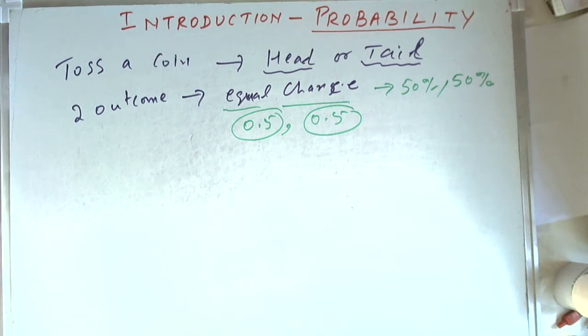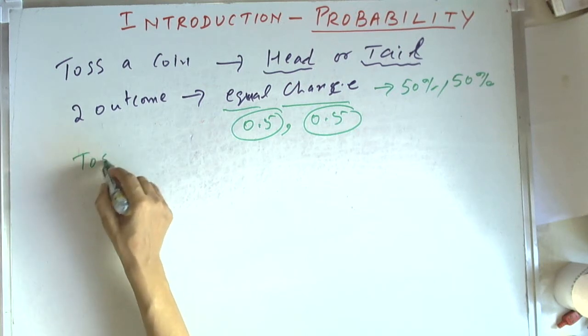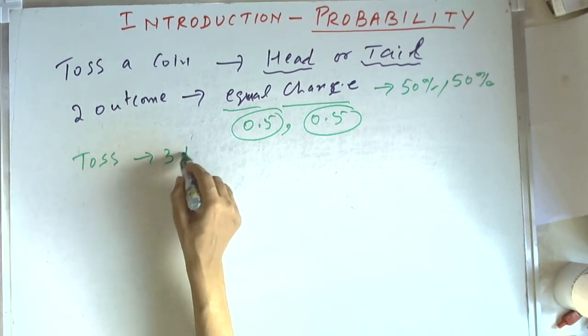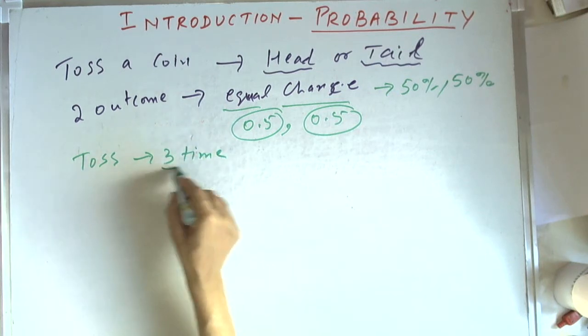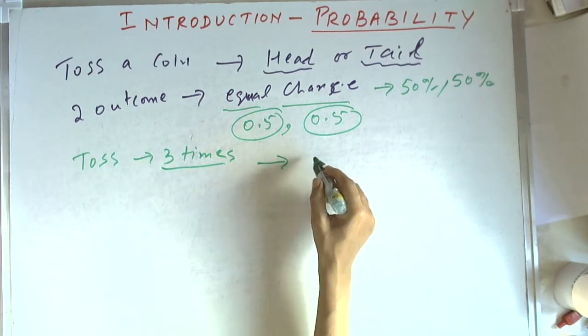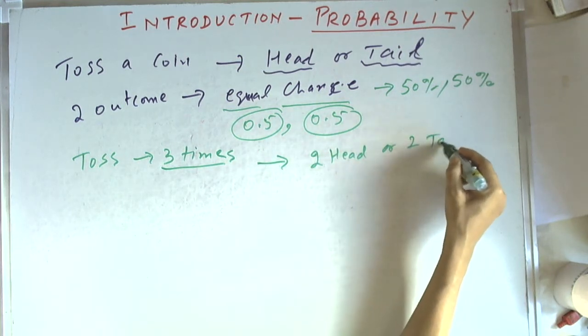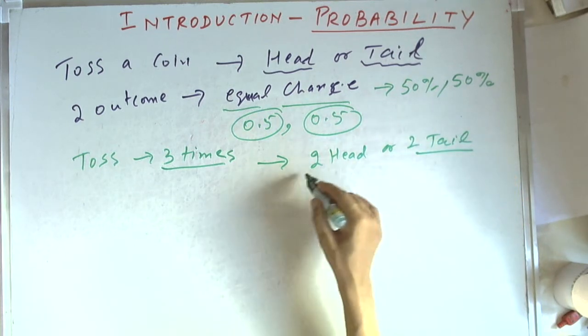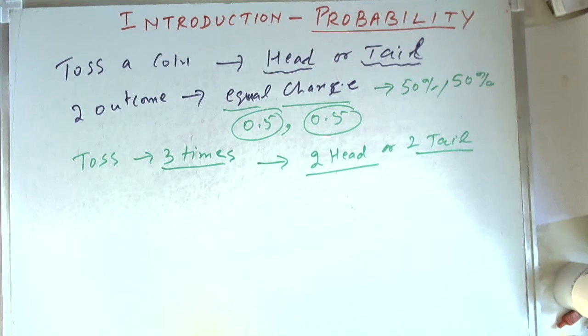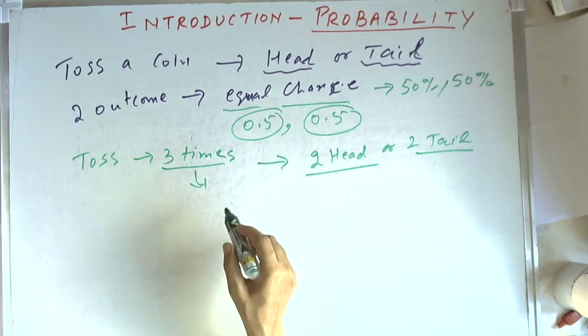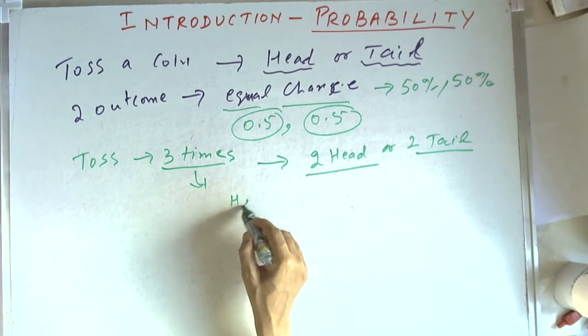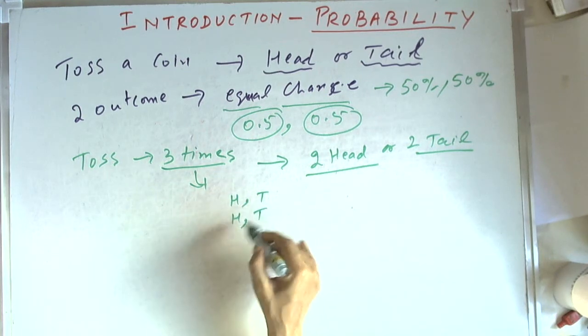Someone says, no, let us not toss the coin only one time, but let us toss the coin three times. The one who gets two heads or two tails wins. So if we have three attempts to toss the coin, every time we can get either head or tail.